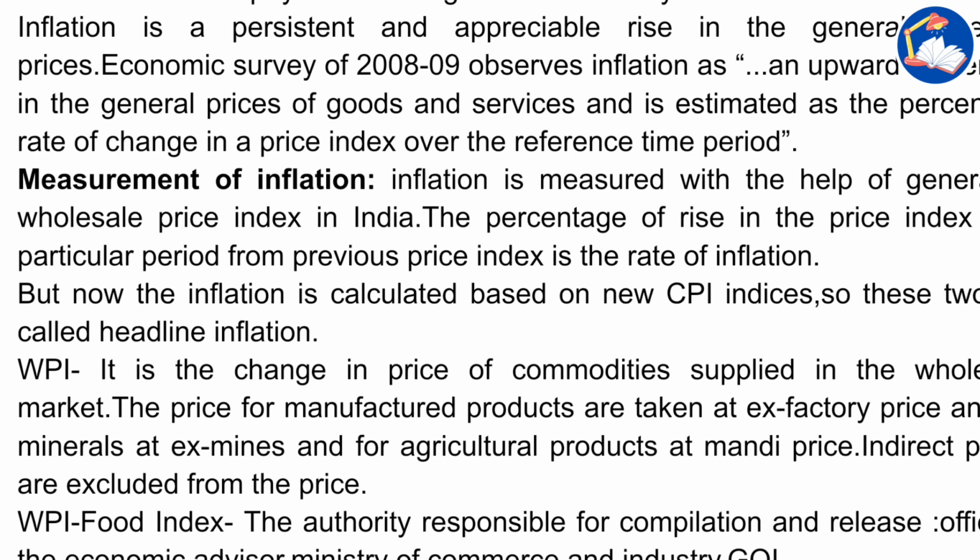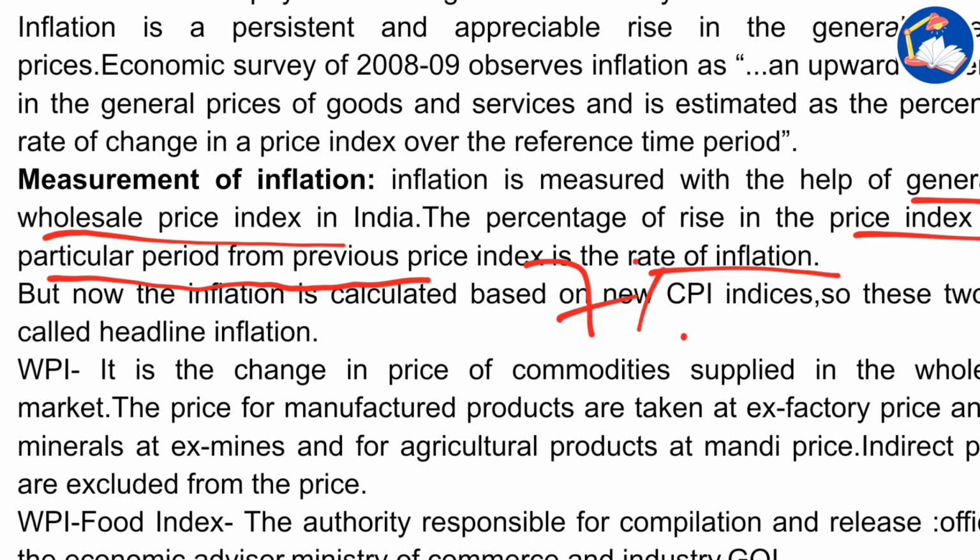Okay, now measurement of inflation. How is inflation measured? Inflation is measured with the help of a general or wholesale price index in India. The percentage of rise in the price index of a particular period from the previous price index is the rate of inflation. When comparing 2020 to 2021, the price in 2020 may be 100, and in 2021 it may have increased by 7 rupees. So the percentage increase, the inflation, is 7 percent.